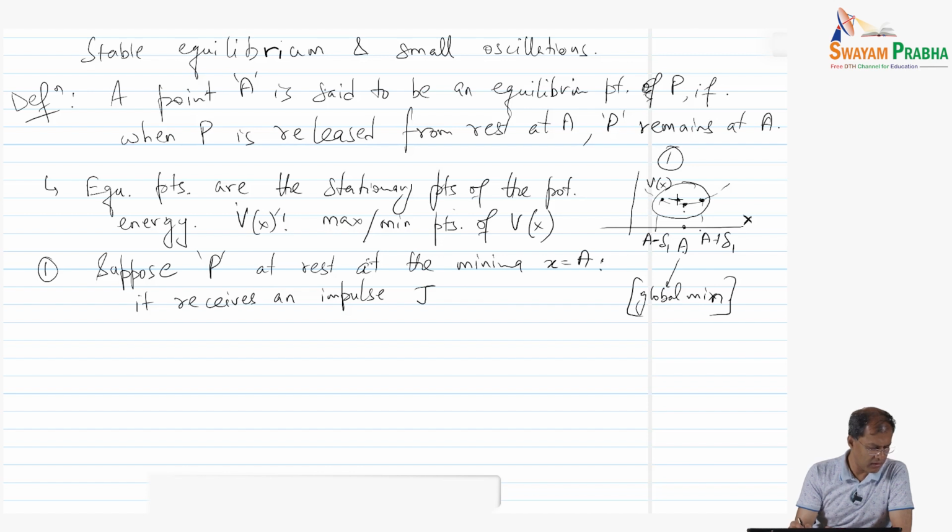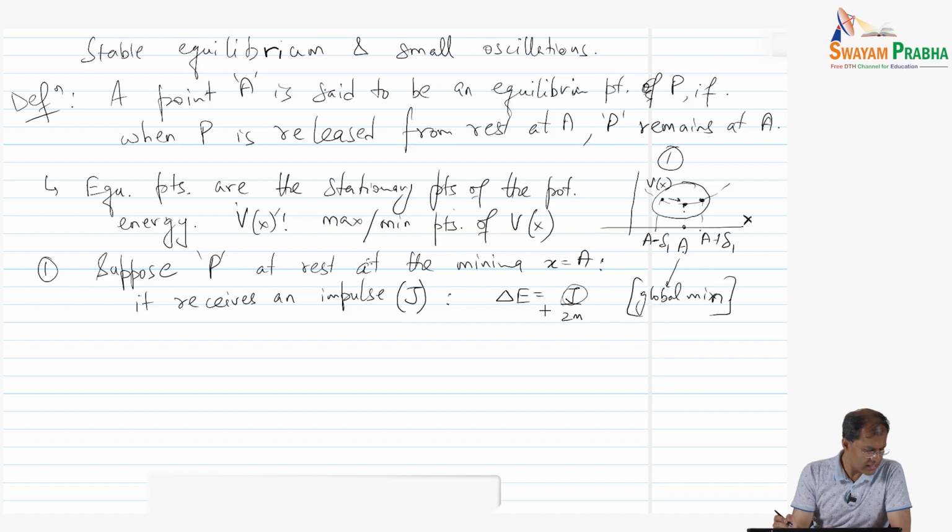Then the impulse is going to be the change in the energy. For an impulse J, the change in the energy is given by J squared over 2m. J behaves as the change in the momentum of the particle, so the dimension of the impulse is that of the momentum.